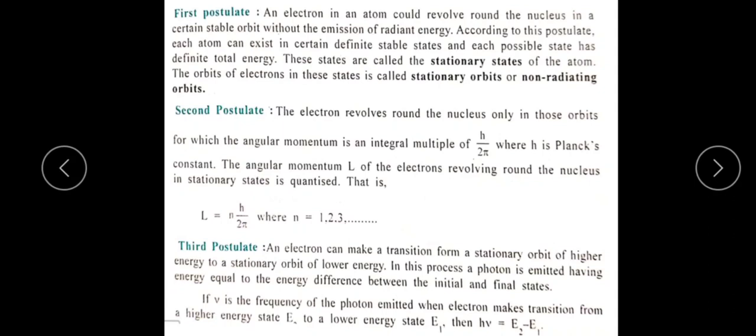Then the third postulate. What about the third postulate? Here an electron makes a transition from a stationary orbit of higher energy to a stationary orbit of lower energy. In this process, a photon is emitted having an energy equal to the energy difference between the initial and final states.